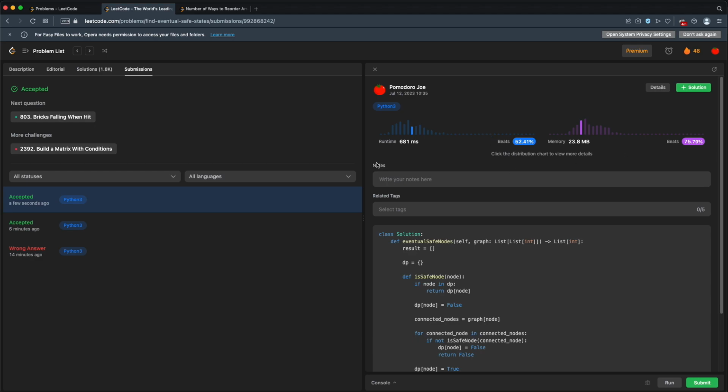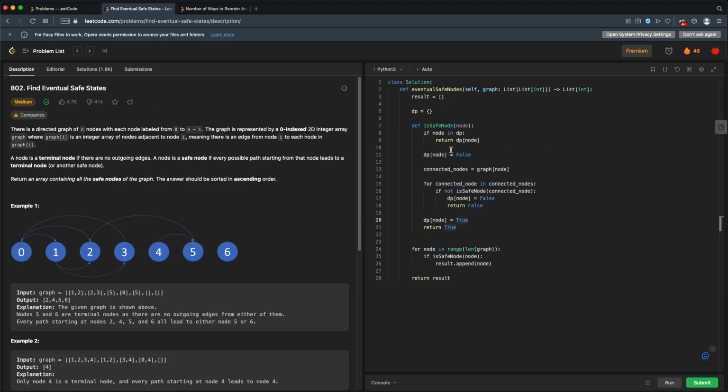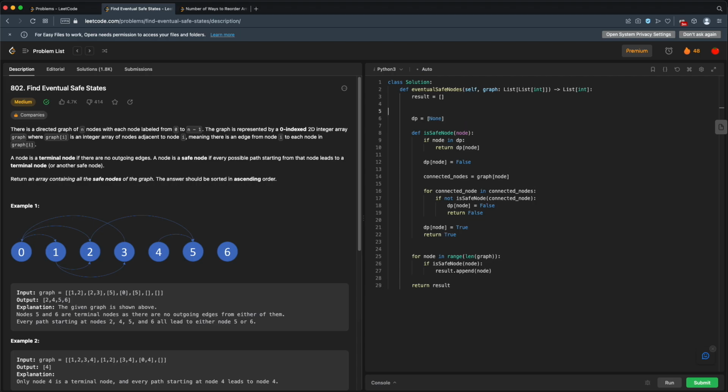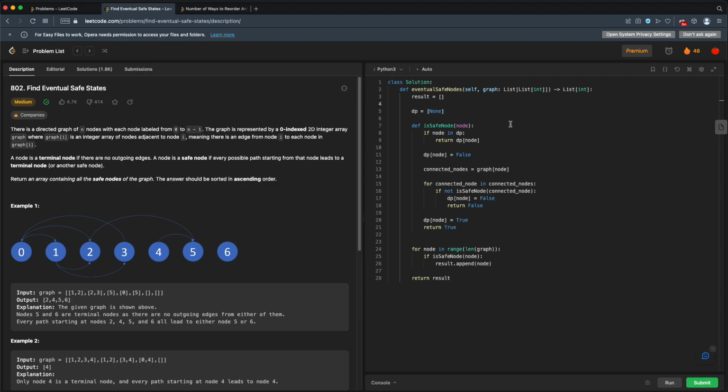So that's much better. Now I'll go through, we only have 4 minutes, but I'll go through this really quick. One thing we can do here, we already know how many nodes we have in our graph. So we can just make this a list, set it to none. Let's see, we'll need n. Well, let's just do it this way. So we'll make this a list of all none values for the length of our graph.